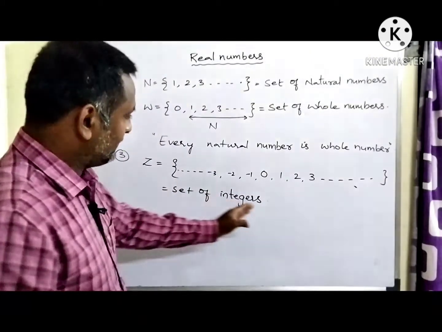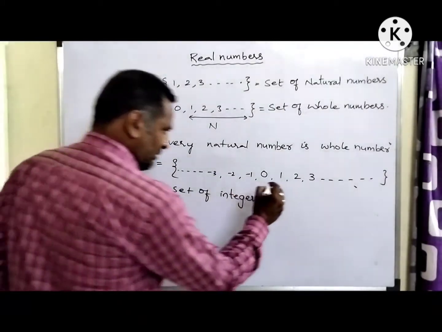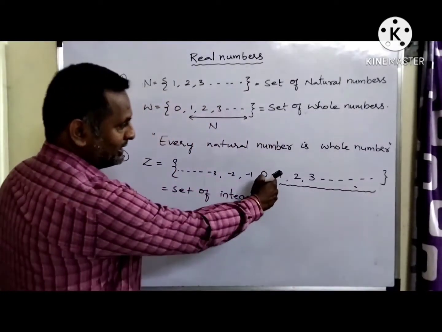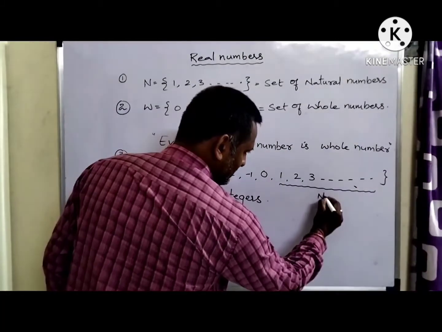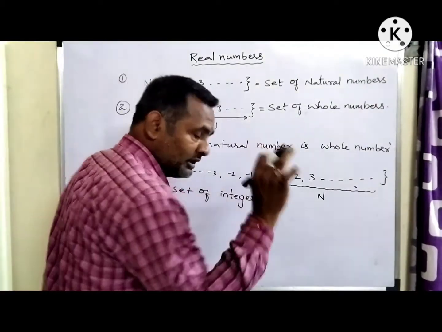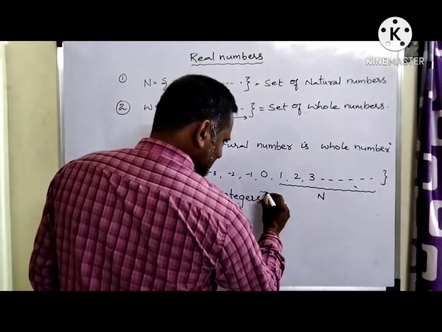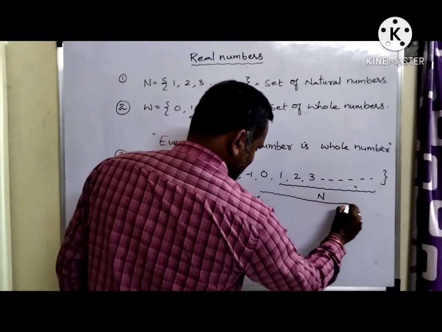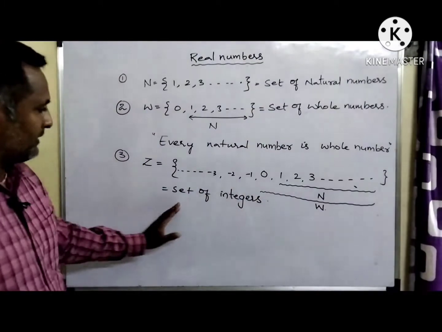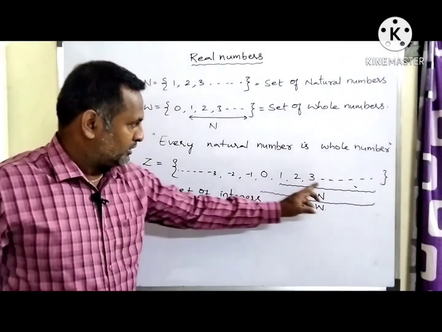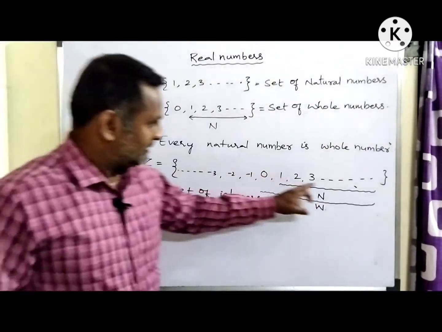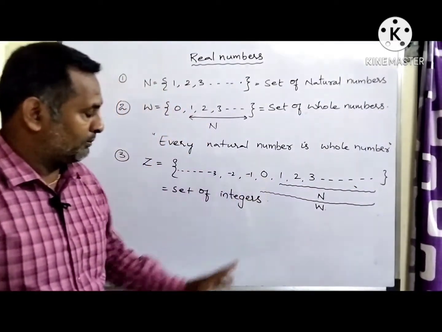We call it a set of integers. Now my question is, what do you call these numbers which are starting from 1? You know that they are natural numbers. You also know that the set of numbers which start with 0 are called whole numbers. Am I right? So Z is a set of integers which includes 0, positive and negative values, and these are called negative integers and these are called positive integers. 0 is a neutral point.